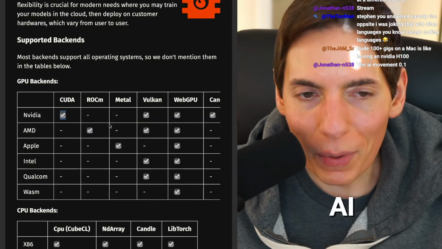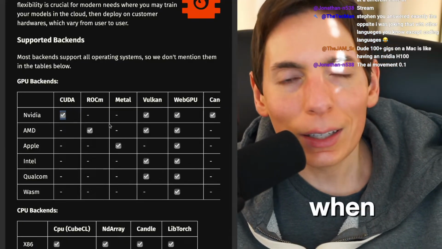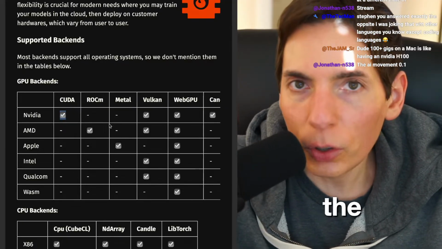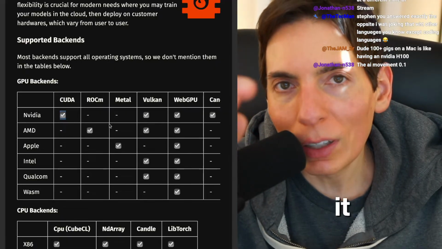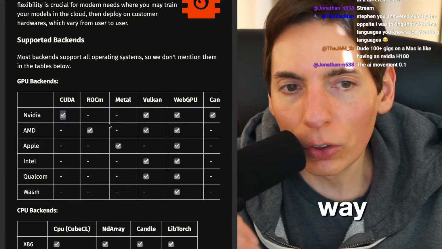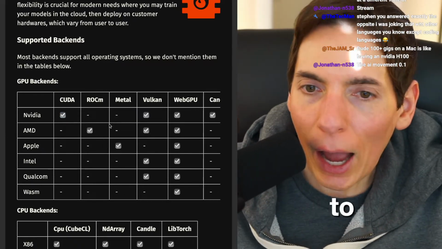Oh, 0.1. Gotcha. Okay. So when you're training an AI, you want the loss to be low. You want a low loss. So when you drop below 1, all the way down to 0.1, and lower than 0.1, that's what I want to see. I want to get this working.